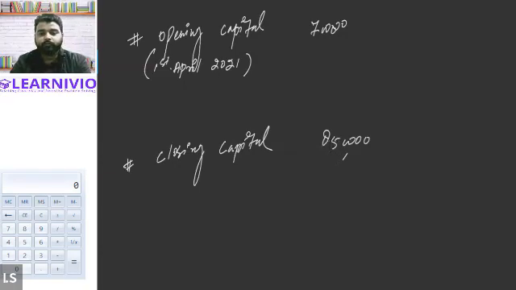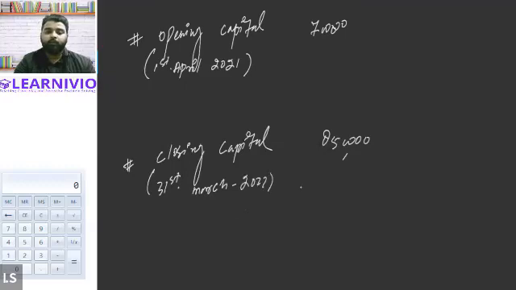This closing capital belongs to 31st March 2022. If I have provided you with the information of opening capital and closing capital, any one of you can calculate the profit, yes or no?